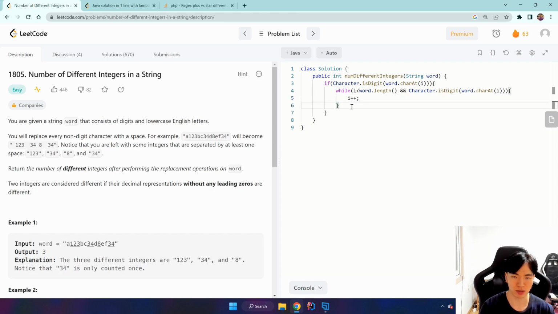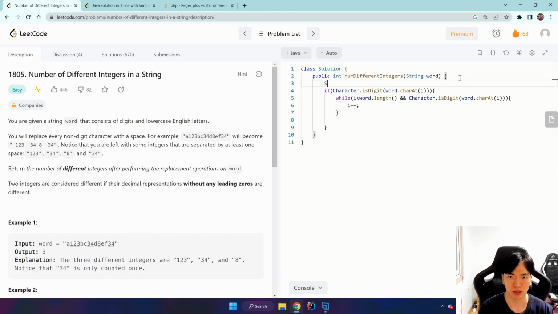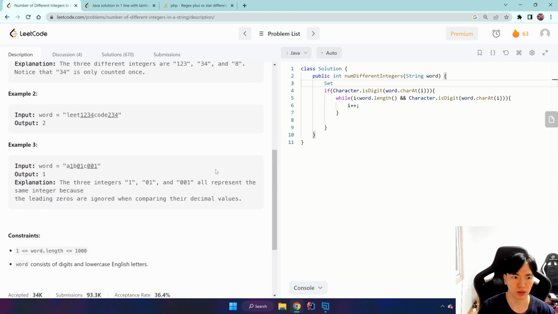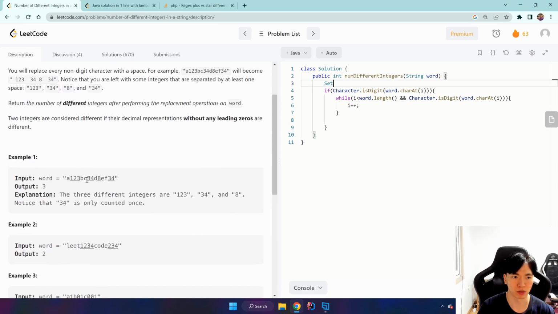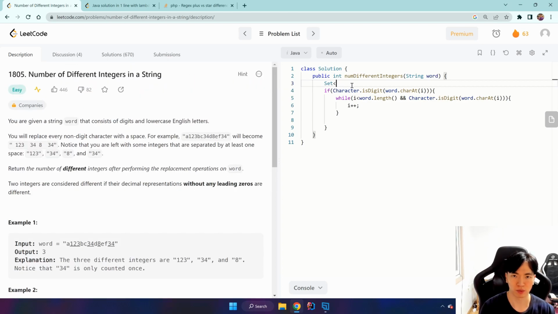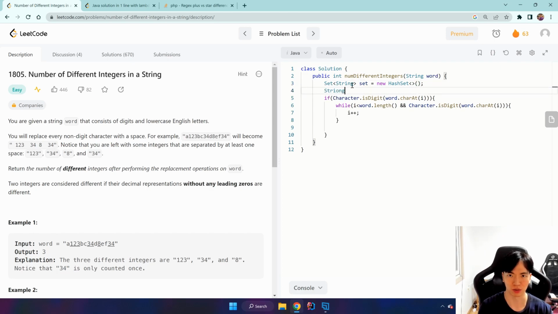After that's done, if we see another letter, then we know the integer has ended. By the way, we're going to use a set because we cannot have multiple numbers, so 34 and 34, we can't allow that. And a string builder.